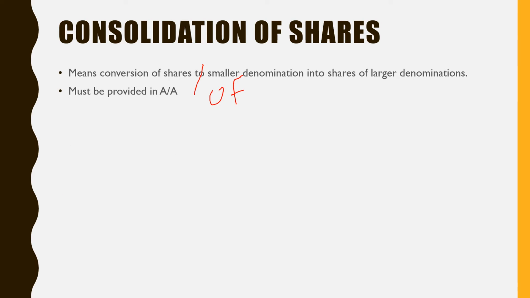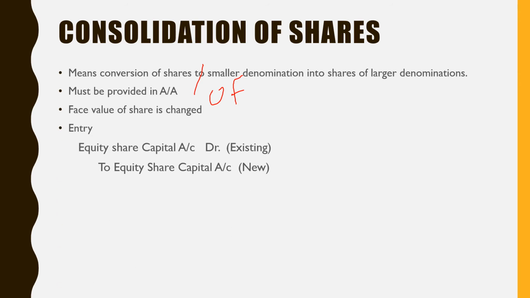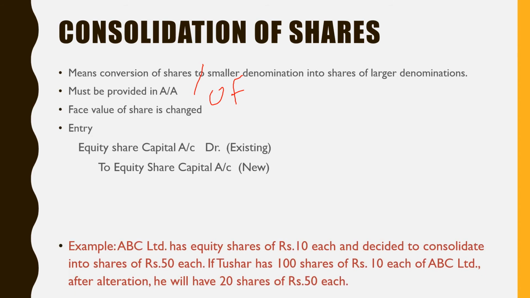It must be provided in articles of association. The face value of share is going to change, right? Earlier it may be 5 rupees share. Now after consolidating, when 5 shares will be combined, the face value is going to change. Entry: equity share capital account debit. That means existing share capital to equity share capital account. So that is new share capital.